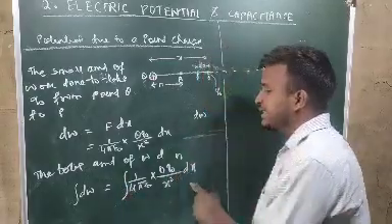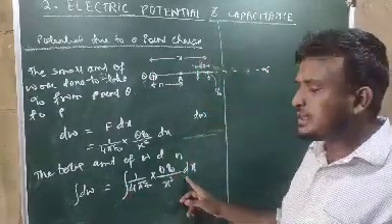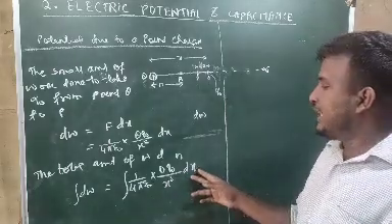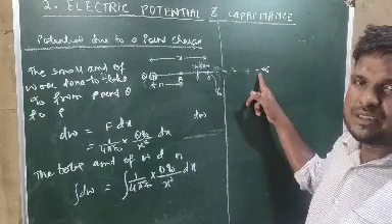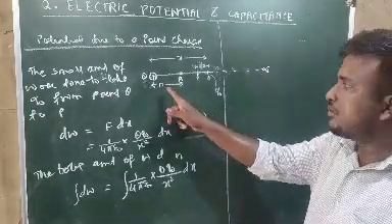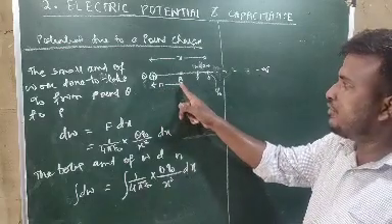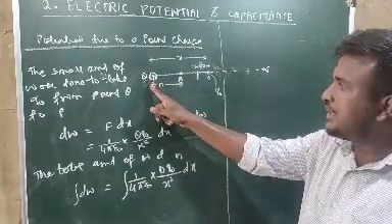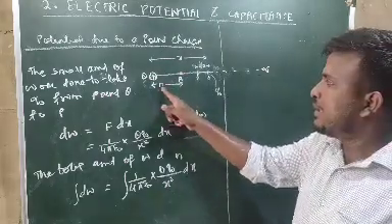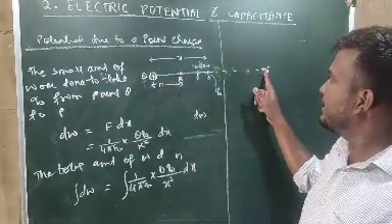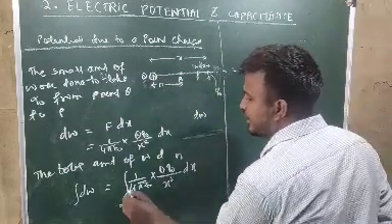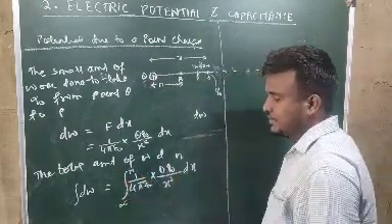Now what is the variable here? Whatever has d in front of it is the variable. So what is the variable here? x. So x starts from where? x starts from infinity, and up to which point do we want to go? Up to the point A. So what is the position vector of the point A from the source charge? That is capital R. Up to the point A we want to bring, so the upper limit will be R, and from where we are bringing, infinity, so the lower limit will be infinity and the upper limit will be R.